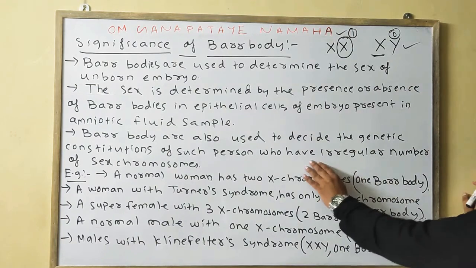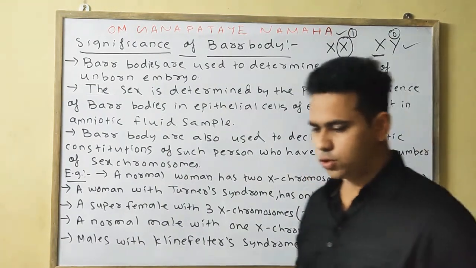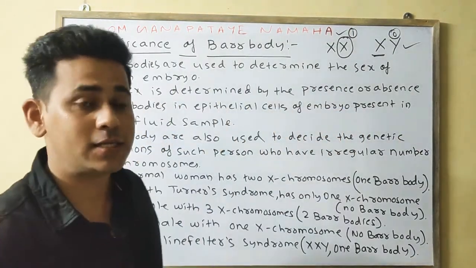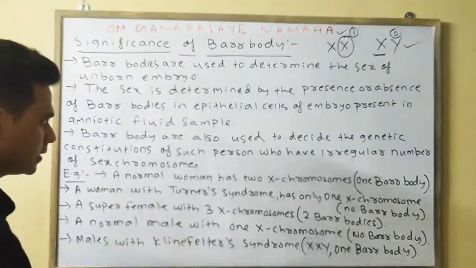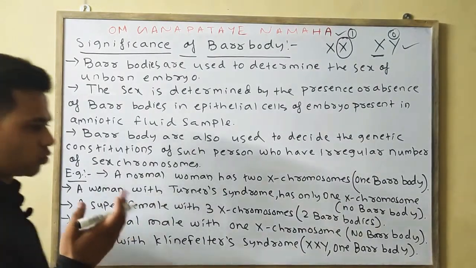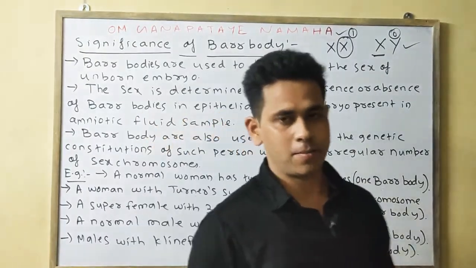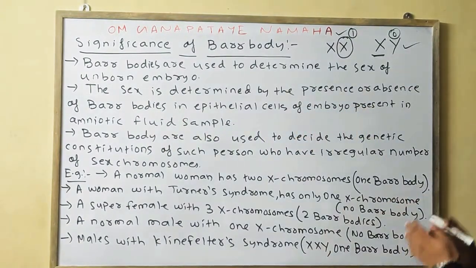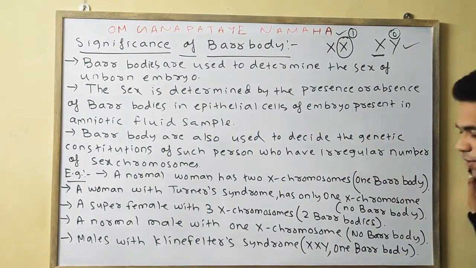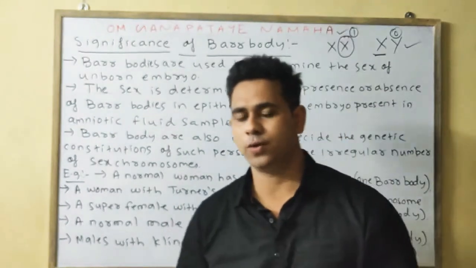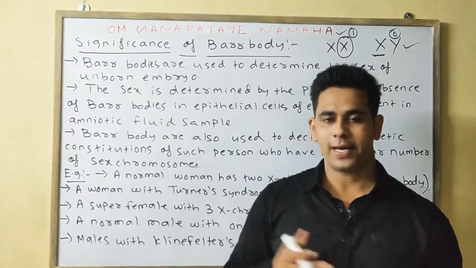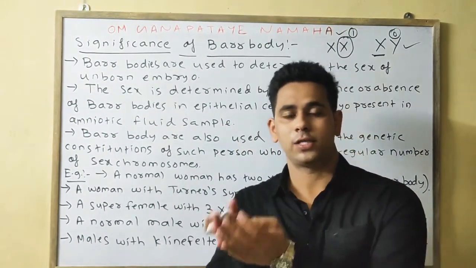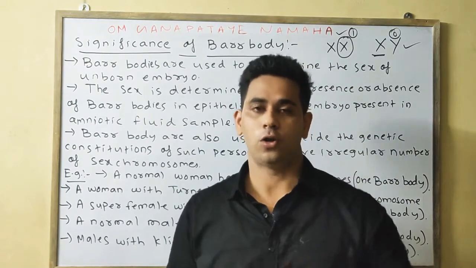Next, Barr bodies are also used to check the genetic constituents, that is, to check for various chromosomal abnormalities. What are the genetic constituents by which the Barr body can indicate the presence of various chromosomal abnormalities?